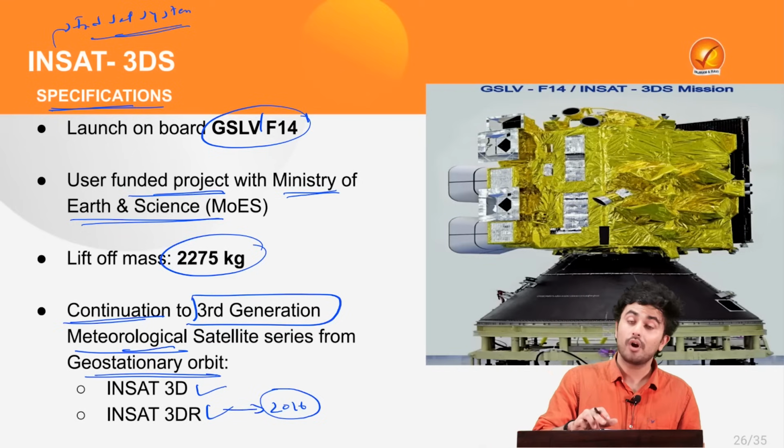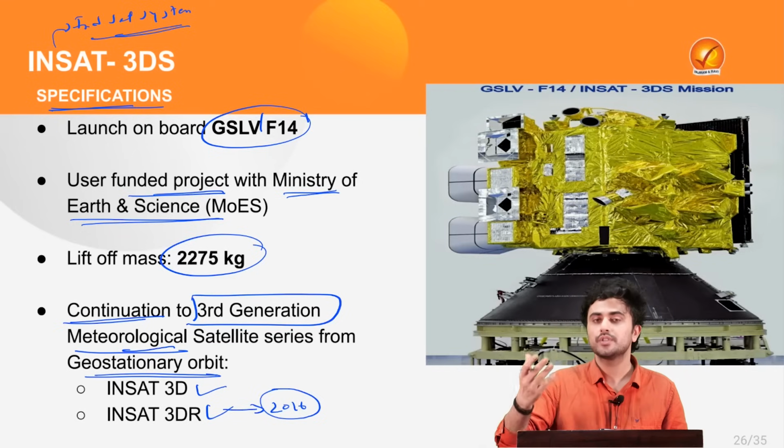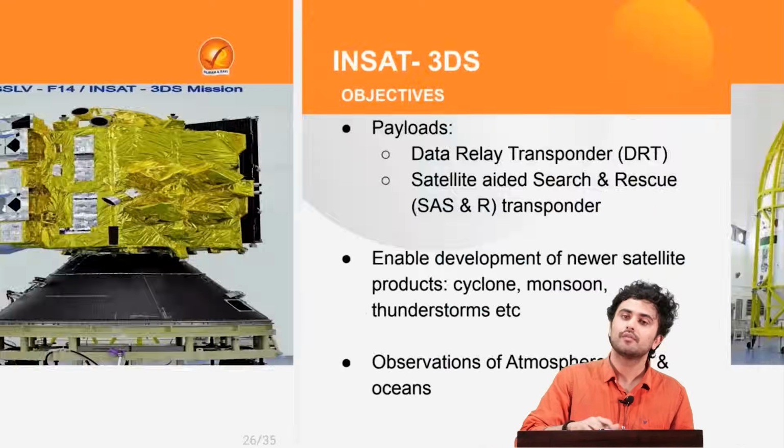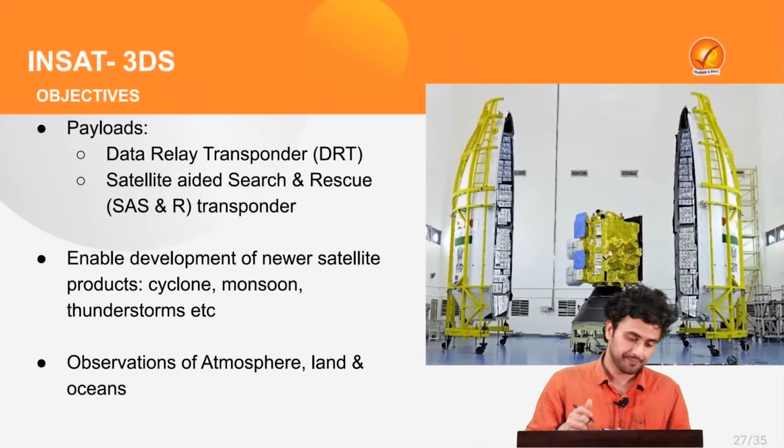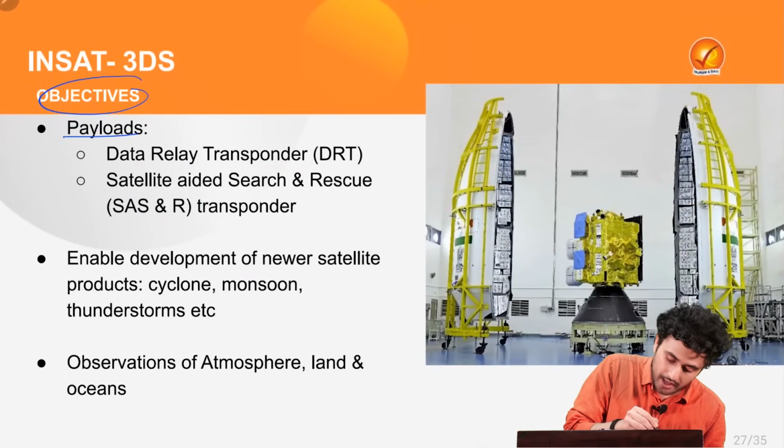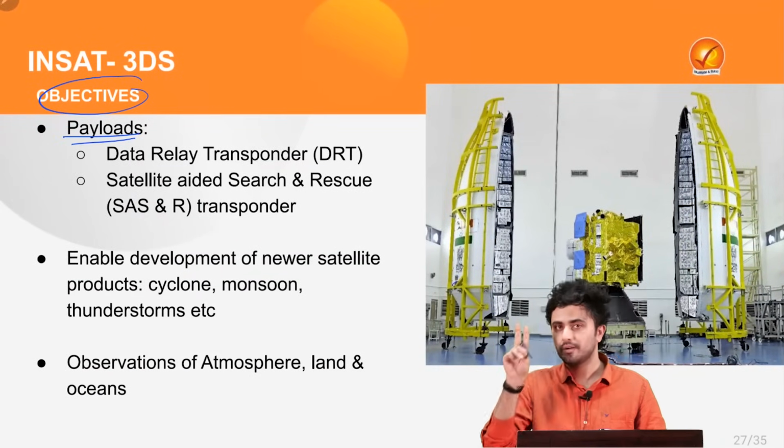Now let's see what are the objectives which we are aiming to achieve from the launch of this satellite. Well, the satellite has two important payloads.